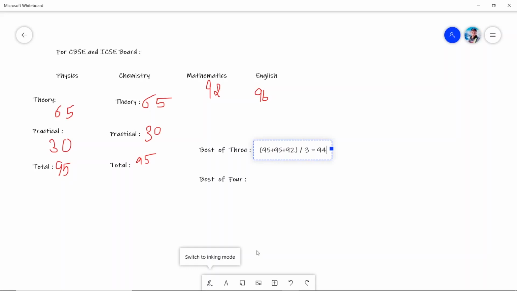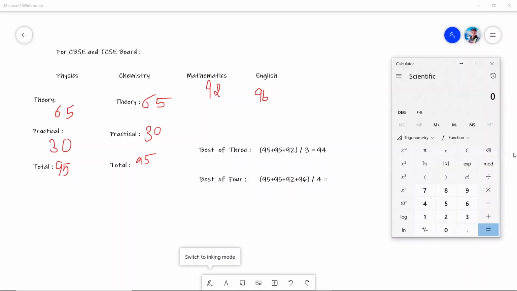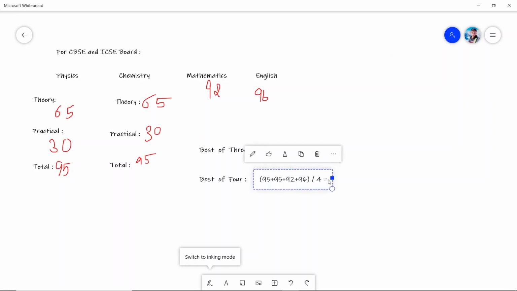In the same way, we will calculate the best of 4. 95 plus 95 plus 92 plus 96, total is 378, divided by 4. So I'm writing it here. In this way, you have to calculate your marks for CBSE and ICSE boards and match this percentage with the cutoff given for every course in the college.